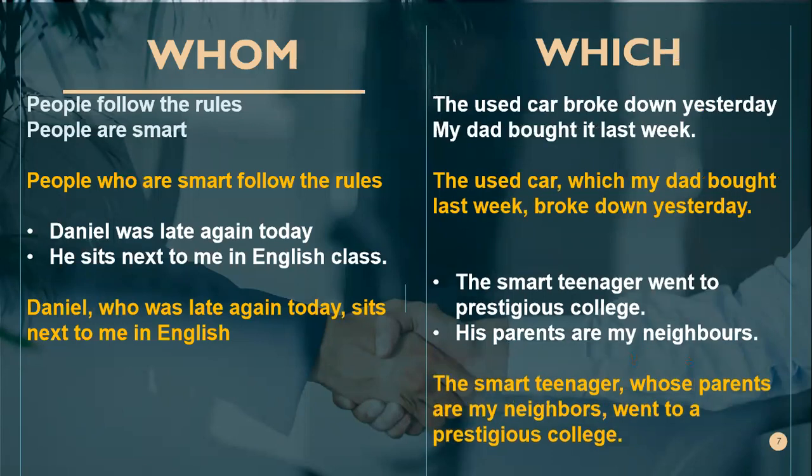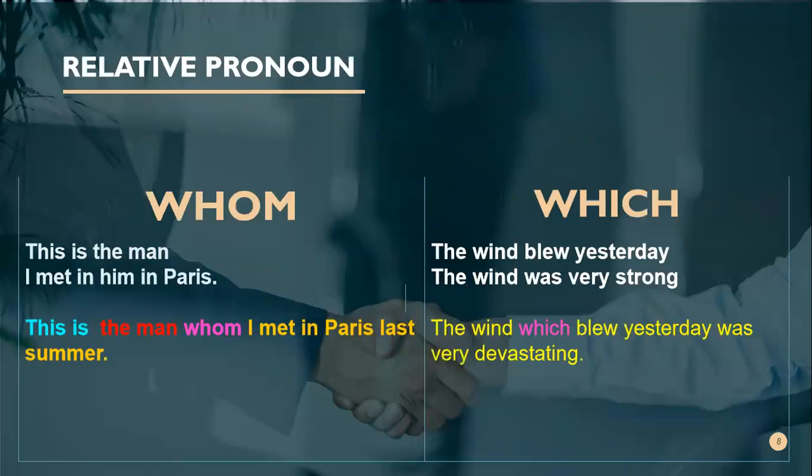So now, how to use whom and which. Okay, whom. Look at this one here. This is the man. I met him in Paris last summer. Then we join these two sentences together. This is the man whom I met in Paris last summer.